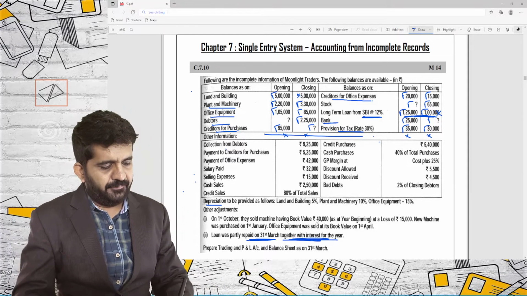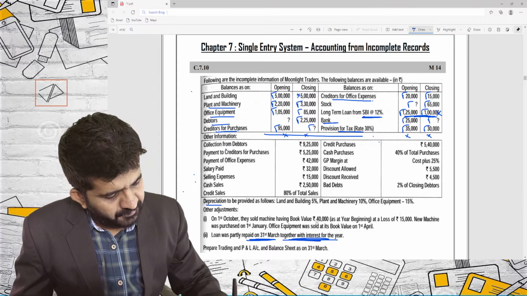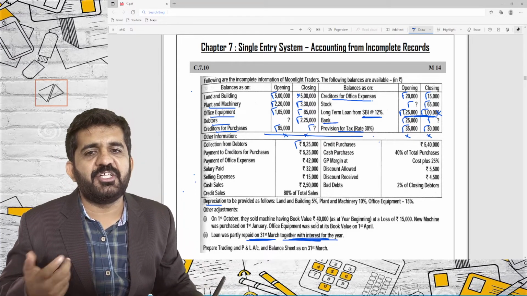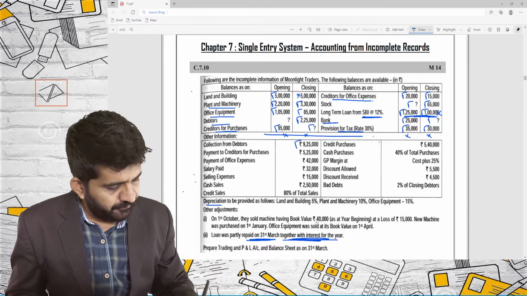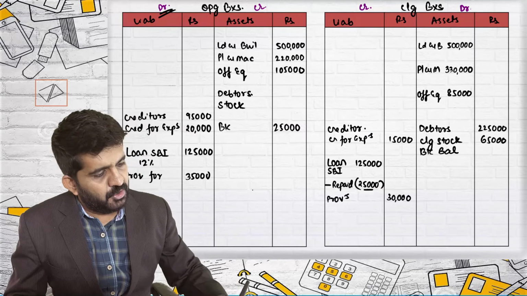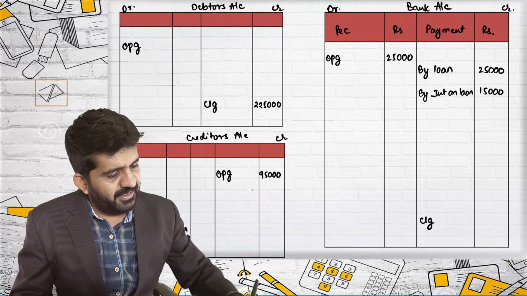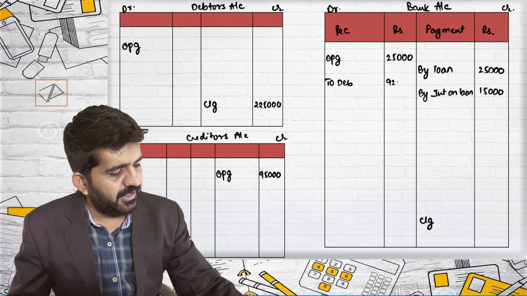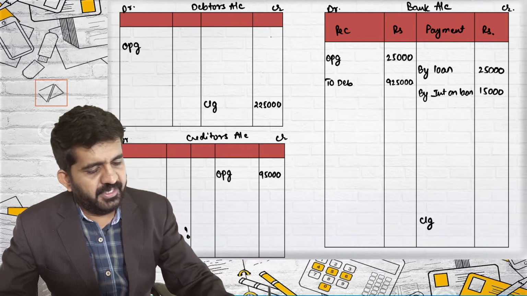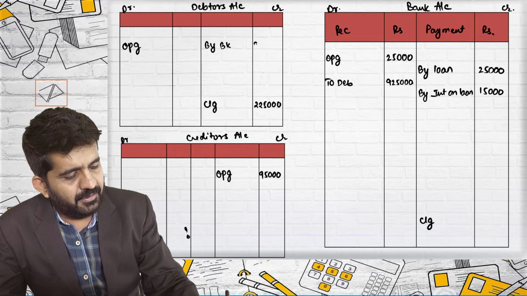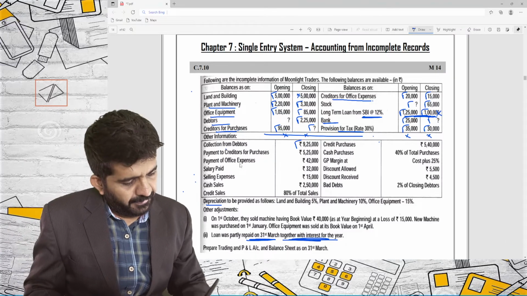I can go ahead. Collection from debtors 9,25,000. Again, it is not a tallied sheet, so I'll have to pass two effects. Collection from debtors is 9,25,000. So bank account will be debited to debtors 9,25,000. Debtors account will be credited by bank 9,25,000.